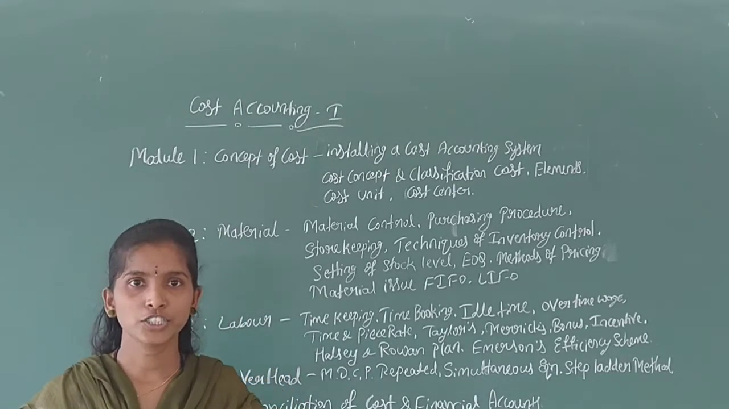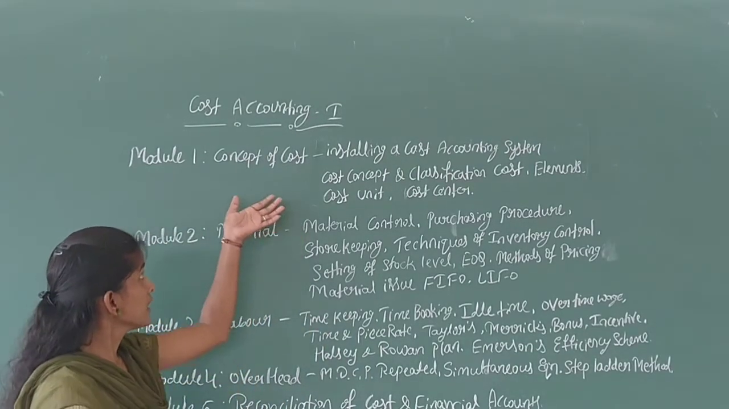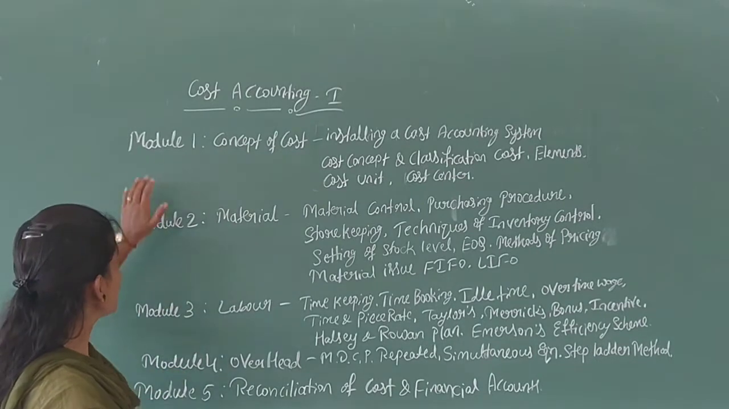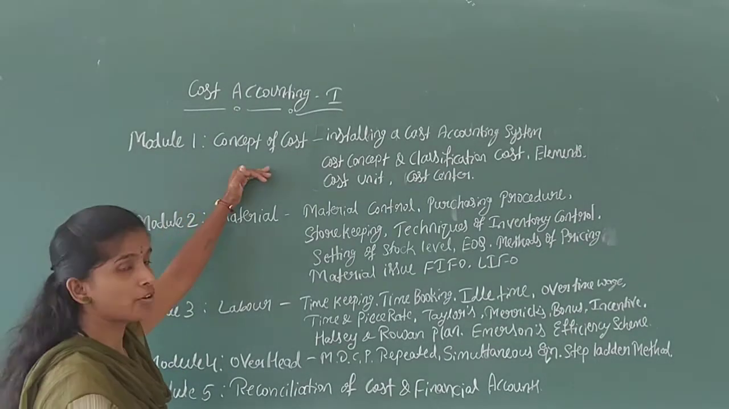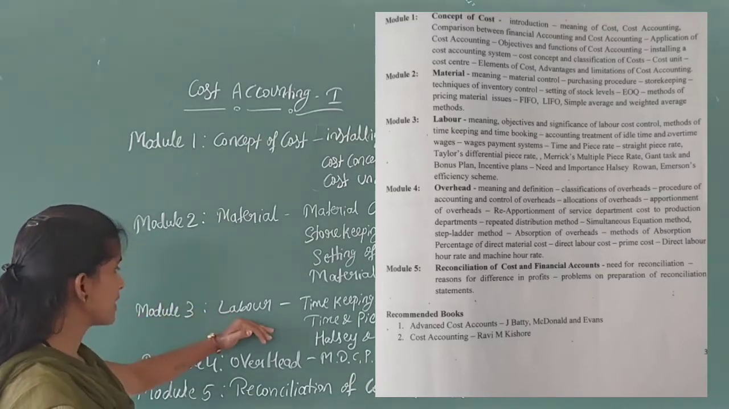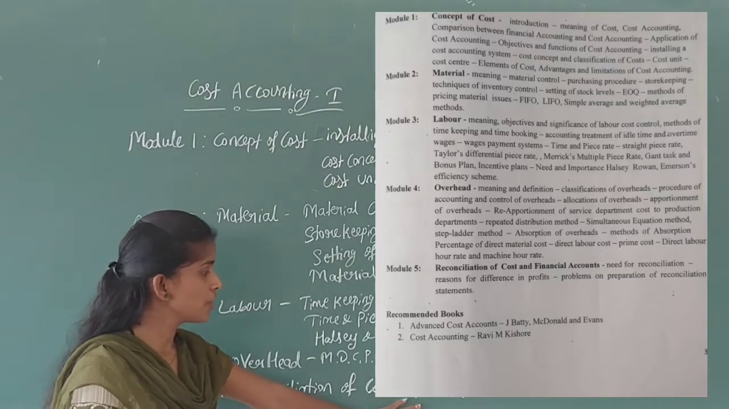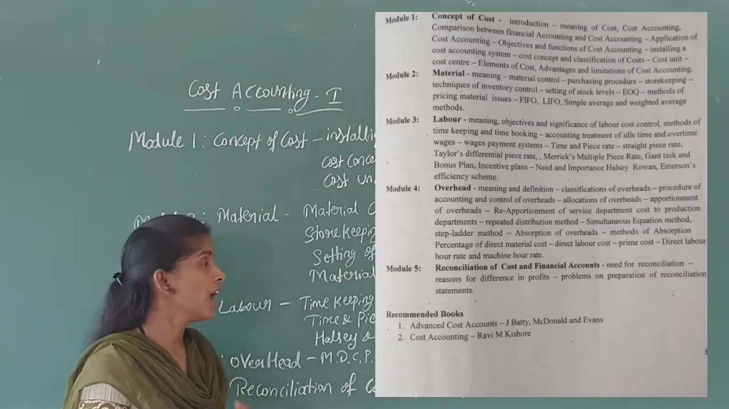In this class I introduce your cost accounting syllabus. In this subject you have five chapters. The first is concept of cost, the second is material, the third is labor, the fourth is overhead, and the fifth is reconciliation of cost and financial accounts.